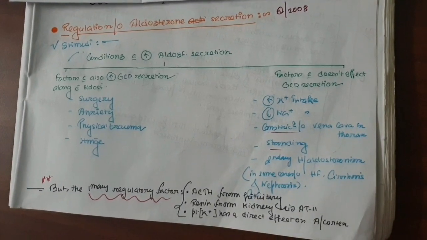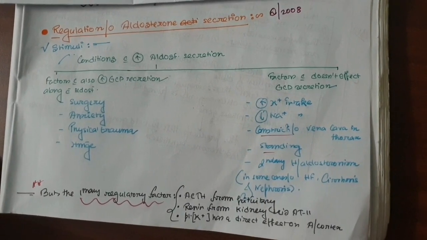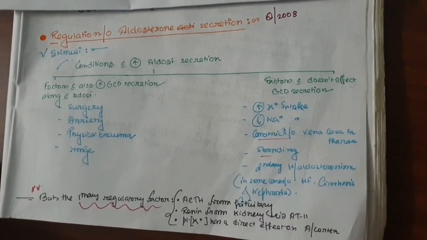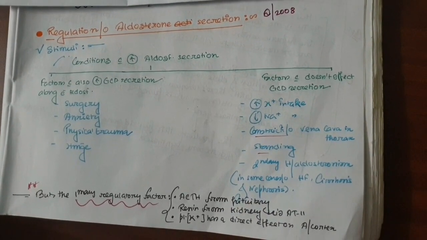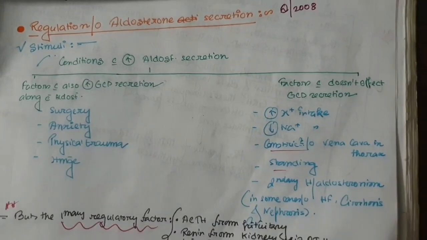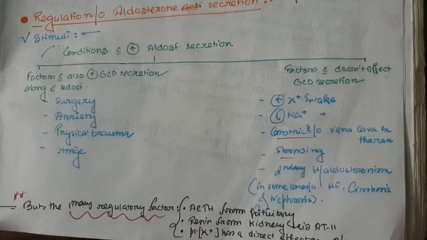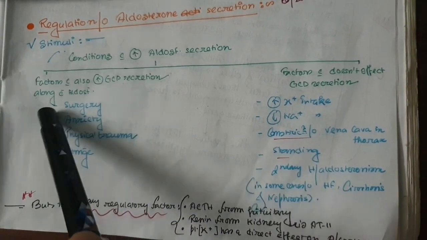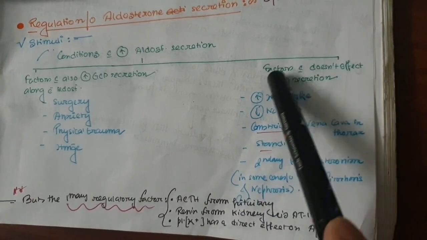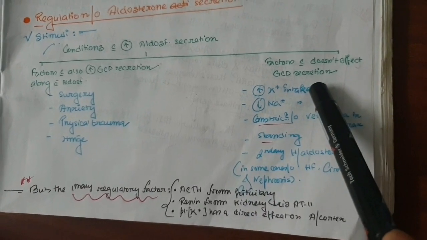Hello, welcome everyone. Today we will discuss a very important question among the chapter of the mineralocorticoids: regulation of aldosterone secretion. Now there are various stimuli which affect the aldosterone secretion, either they increase or they decrease it. Some factors also increase the glucocorticoid secretion along with the aldosterone, and some factors only affect the aldosterone secretion but don't affect the glucocorticoid secretion.